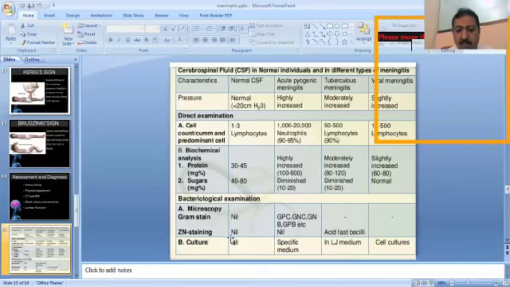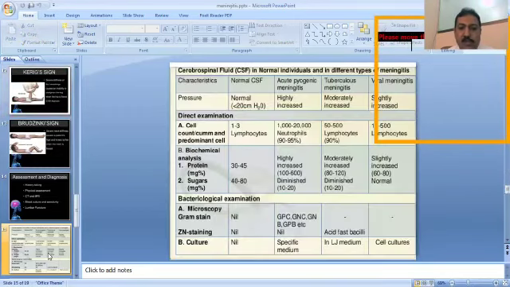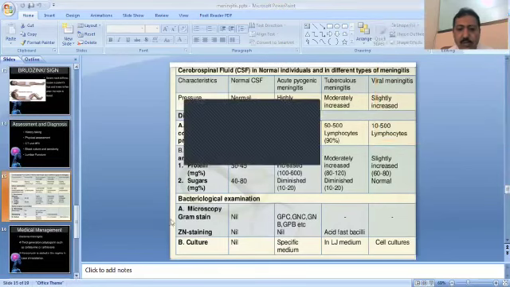Culture in the case of normal CSF will be nil, but specific media will be used for the detection of pyogenic bacterial meningitis. LJ medium is used for the detection of tuberculosis meningitis, and different types of cell culture are used for viral meningitis. So this was all about the interpretation of the cerebrospinal fluid to diagnose meningitis.